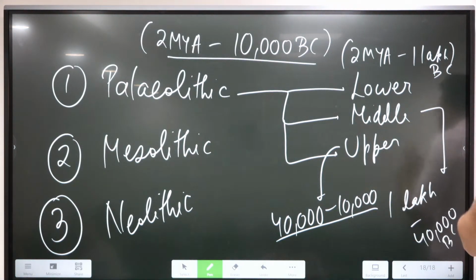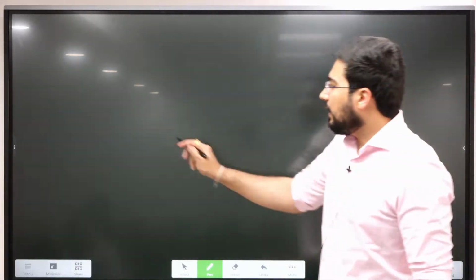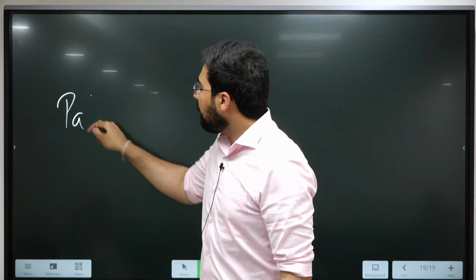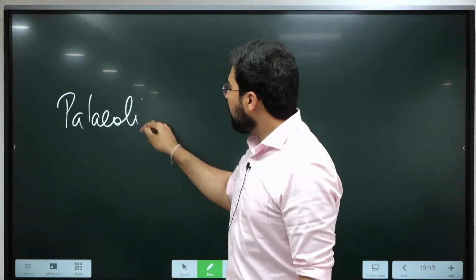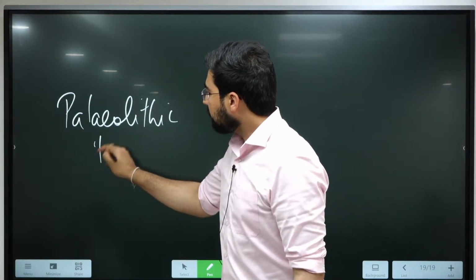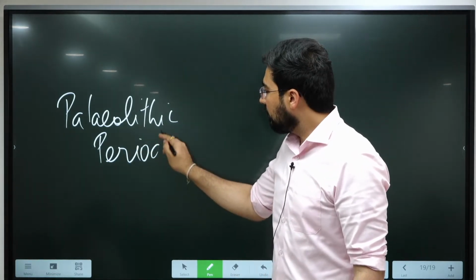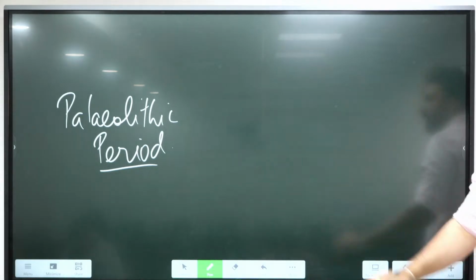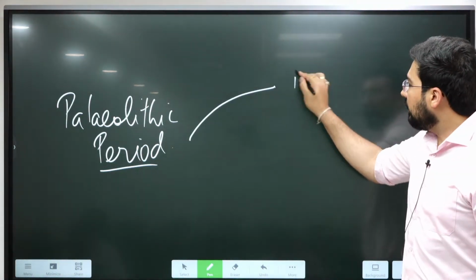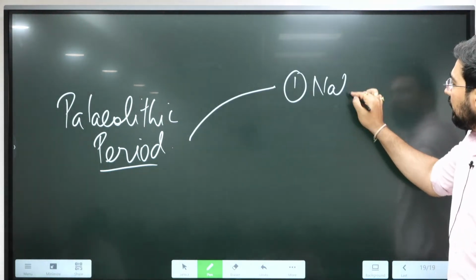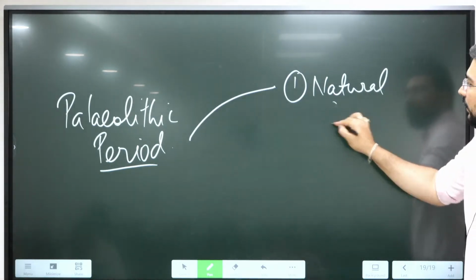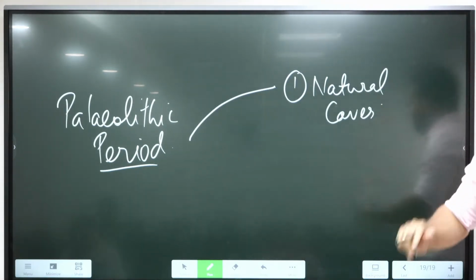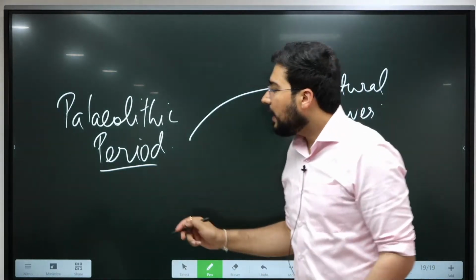Then comes the Mesolithic. But before going up to Mesolithic, let us briefly understand what was the life of Paleolithic period. Okay, the life of Paleolithic period. Majority of these people lived in and around natural caves. That's what is known as habitation.